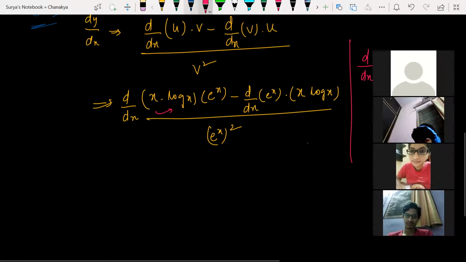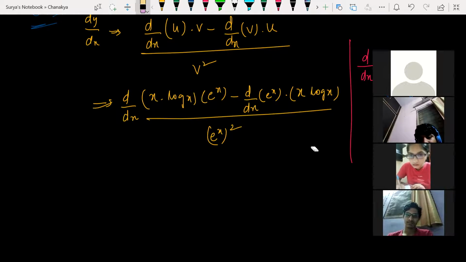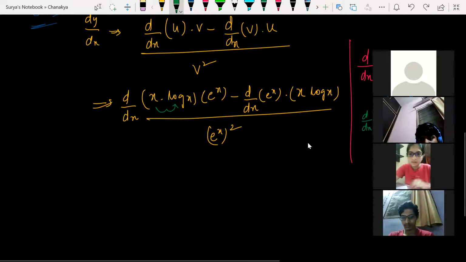First you tell me this. This is a u function here again, and this is a v function. Here again we need to apply the product rule. These are two different functions, u and v. So now the product rule: d by dx of u into v plus d by dx of v into u.